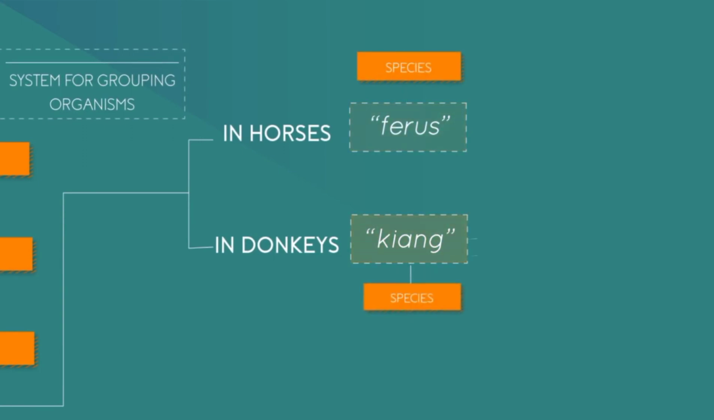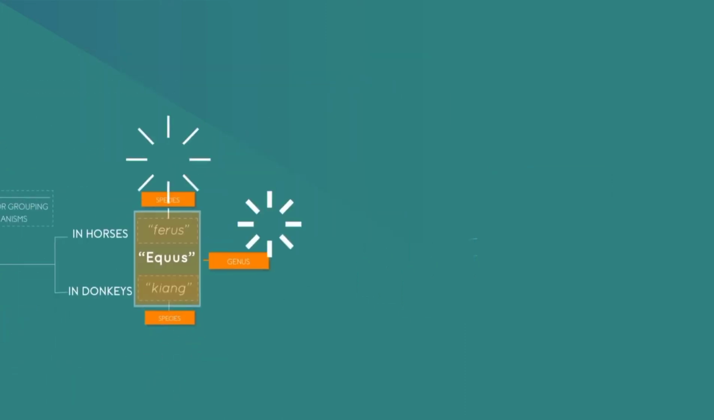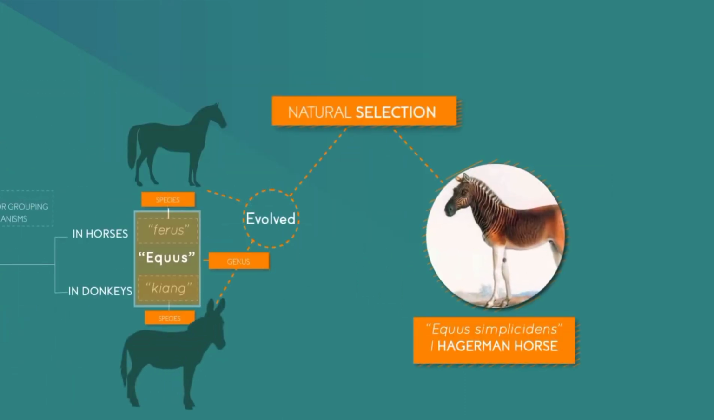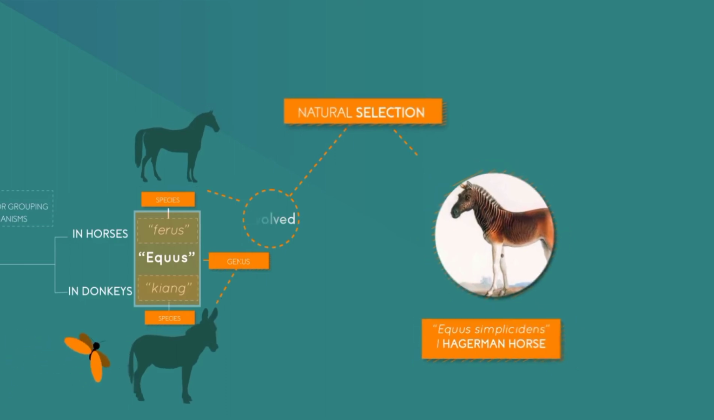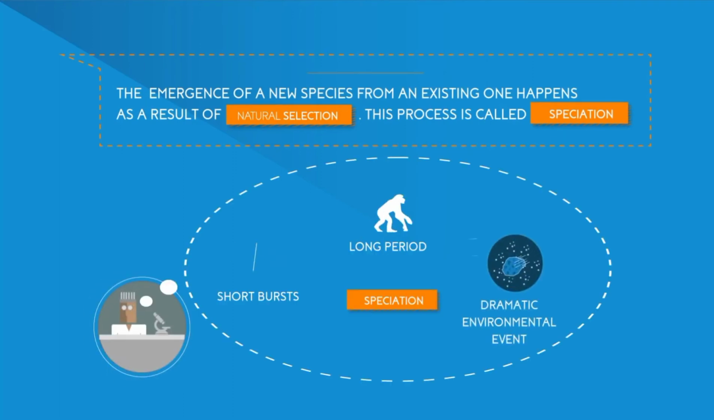In horses, its name is Spheros, while in donkey, the species name is Young. Both species belong in larger group or genus known as Agos. Both species evolved through the process of natural selection from the common ancestor called Ecos simplicados, or also known as Hangerman horse. Emergence of new species from an existing one happens as a result of natural selection. This process is called speciation.